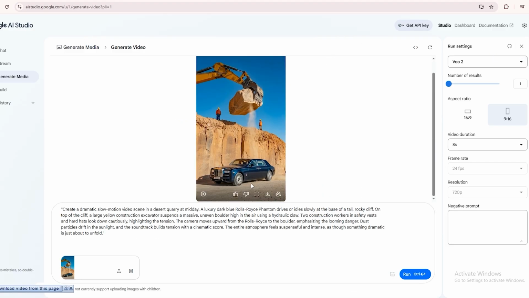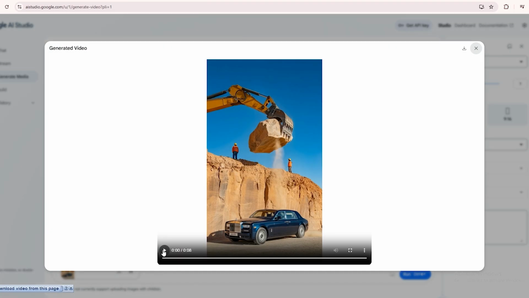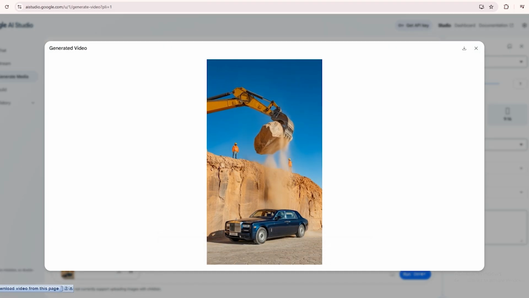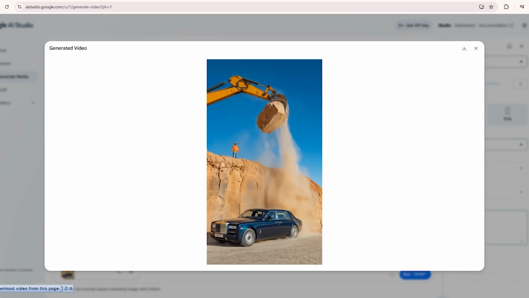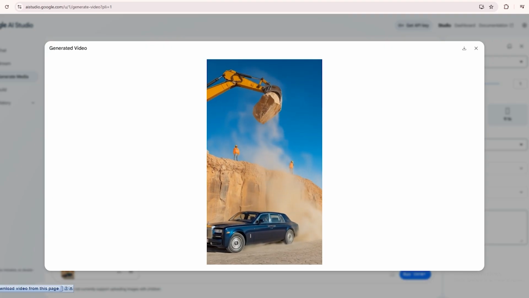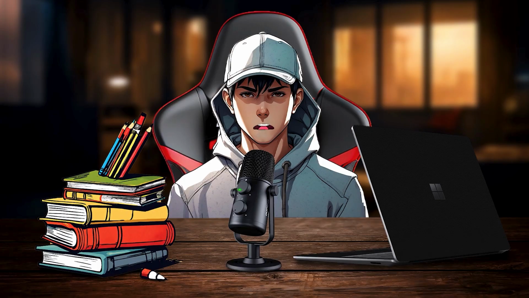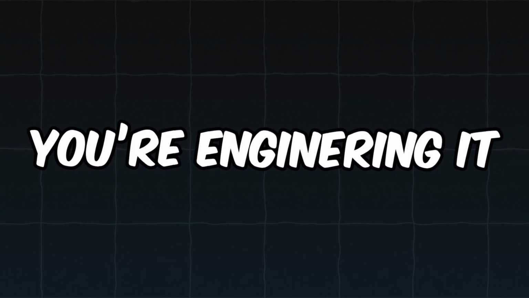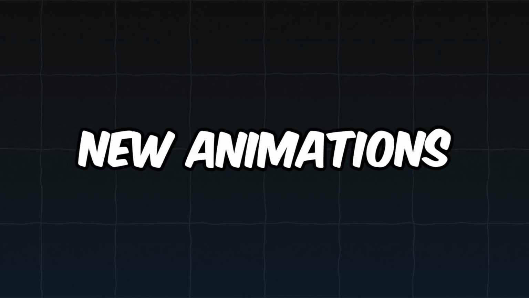In under a minute, Google AI Studio creates a 5 to 10 second animated version of your scene. And I'm talking camera movement, dust clouds, the boulder falling, wind blowing. It looks like a shot pulled straight from a Hollywood trailer. This is the moment you realize you're not just watching viral content anymore. You're engineering it. You can tweak, test, and remix new animations in minutes.